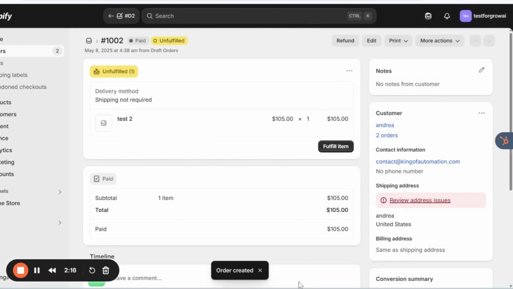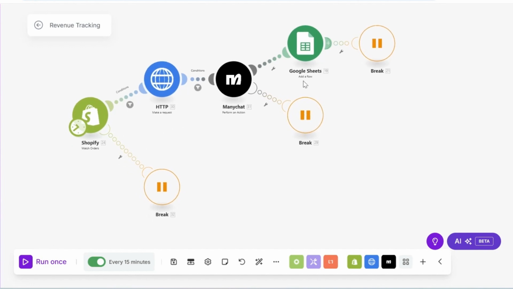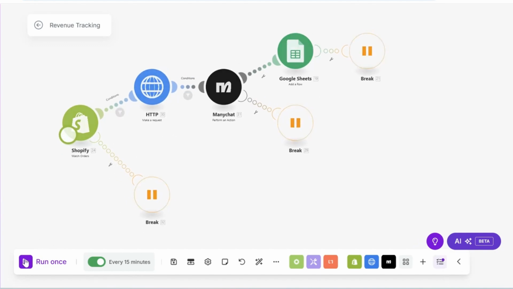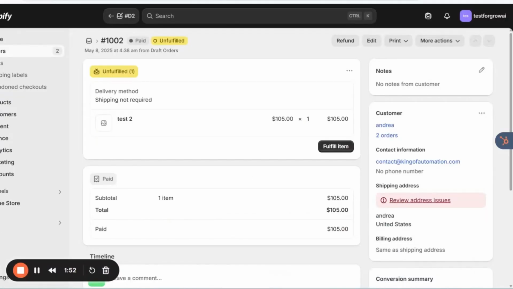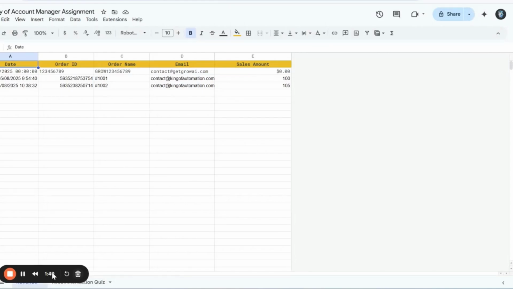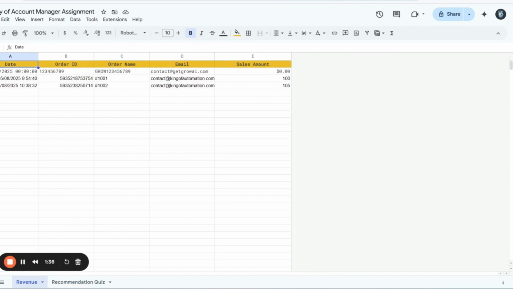There we go. Now we are going on our backend, and this is scheduled to run every 15 minutes. It can be scheduled to run whenever you want, but for the purpose of showing you how it works, let's just run it manually. It's going to do an API call and retrieve all the data we need, and we should be able to see everything now in our Google Sheet. So here we have the recommendation with results, which is whether the email was already logged in our systems before, contact ID, date, and there we can see the revenue generated, 105. Here are the details of the order and everything else.